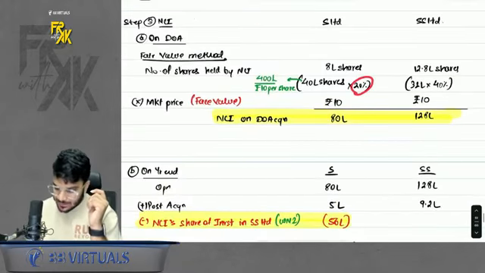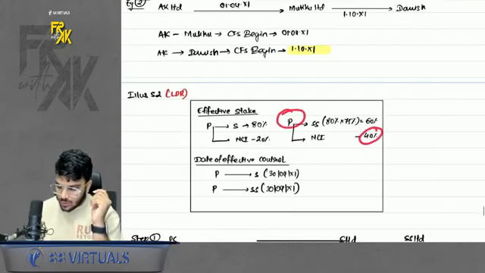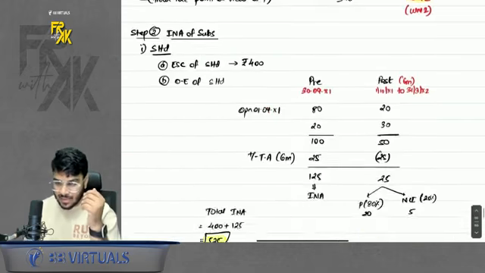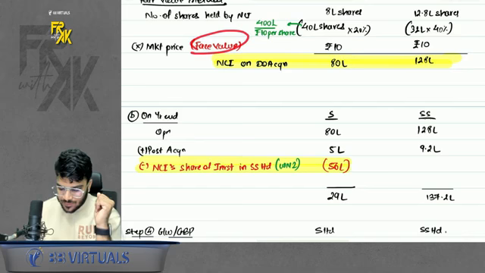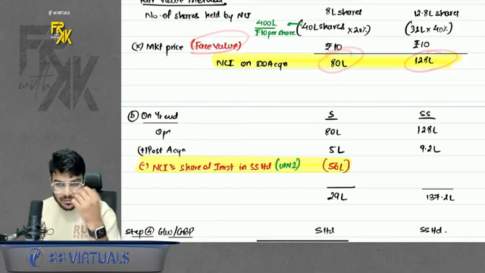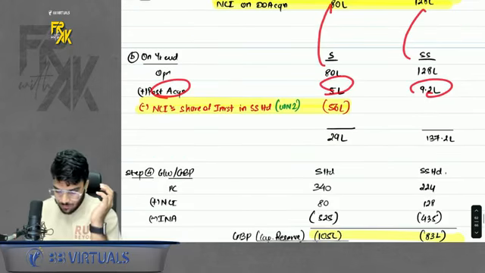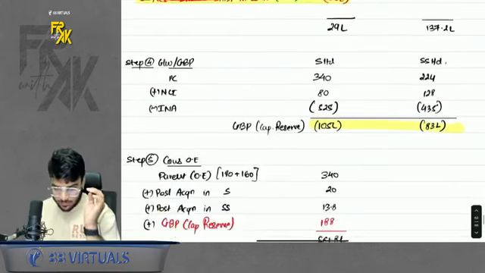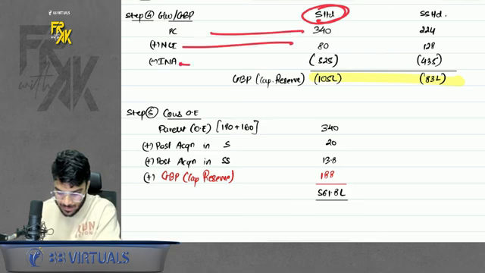Similarly, in case of SS, NCI was 40% from P's point of view. So whatever is the number of shares of SS, 40% of that is with the NCI. Simple. Multiply by the face value, you will get the NCI on date of acquisition. Then NCI on your end: take the opening value, add the post acquisition balance. One more adjustment is there. We will discuss this later on. Then goodwill. For S, it is simple: PC plus NCI minus INA.